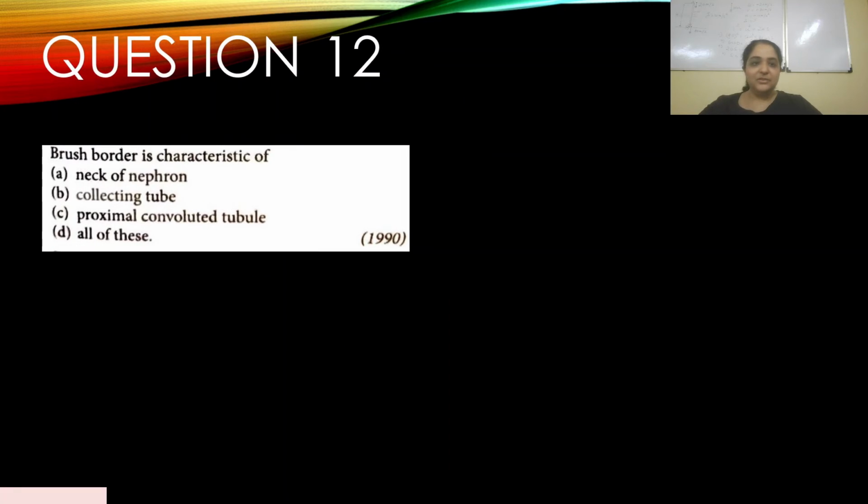Okay, question number 12. Brush border is characteristic of, you have your options, and this appeared in 1990. I've already explained this to you when I explained PCT. Okay, so neck of nephron, collecting tube, all of these, no, they don't fit the criteria of the question. So it is answer C, PCT.